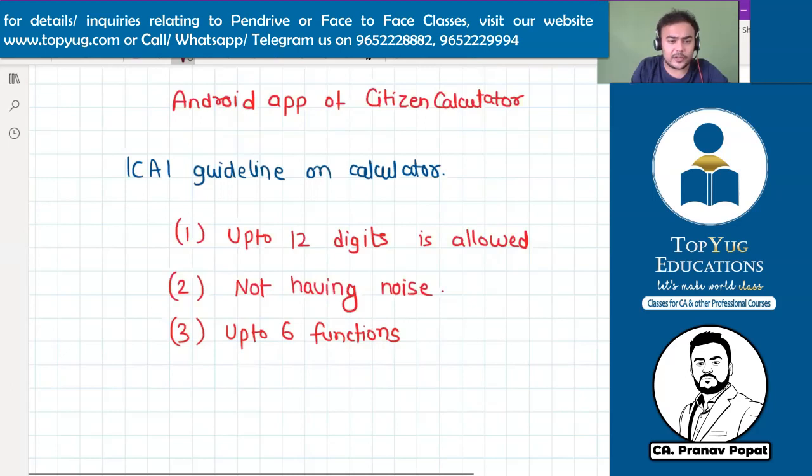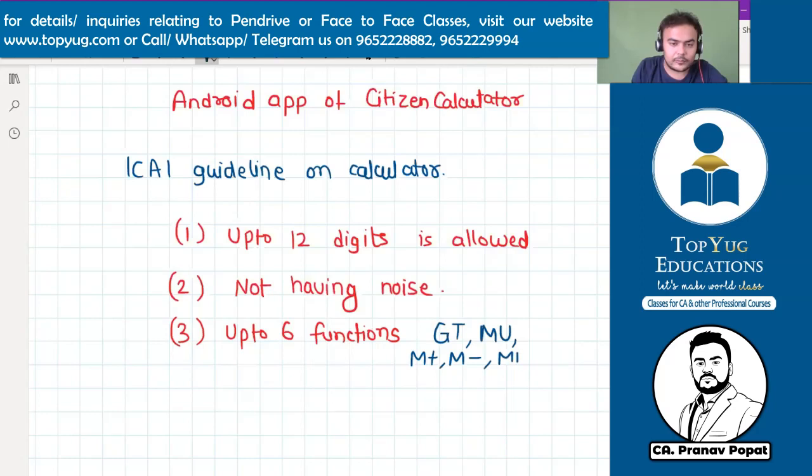But which are the allowed functions? GT is allowed, MU is also allowed, though not required. M plus, M minus memories are allowed, and square root. These functions are allowed, and that should be there. Percentage, 1 2 3 4, they are not functions.